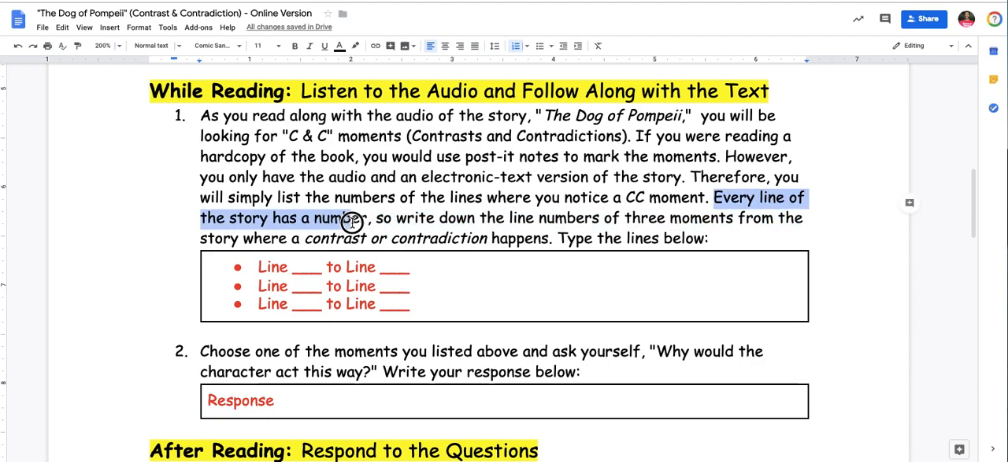Every line of the story has a number. So write down the line numbers of 3 moments from the story where a contrast and contradiction happens. Hint, one of them is the setting, and you'll type these below. You would write line, and then the line it went to. So if you notice a contrast and contradiction starts on line 10, and maybe it goes to line 12, you would simply type it in here.